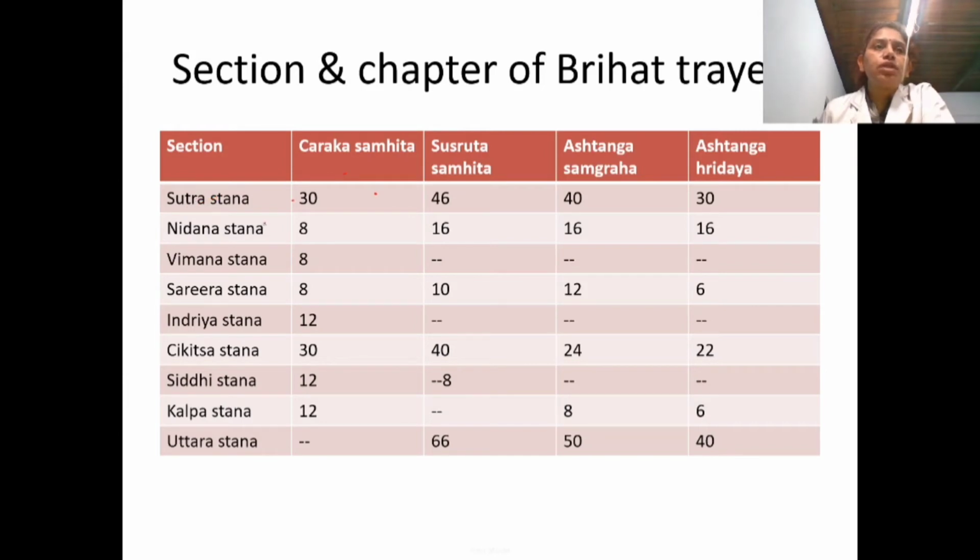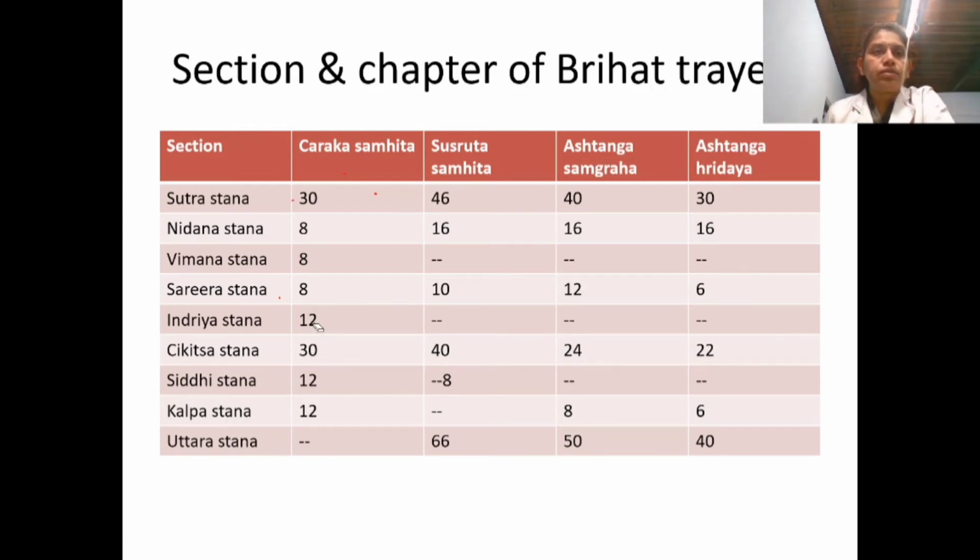Then the second section is the Nidana Sthana. It consists of 8 chapters. Then Vimana Sthana and Sharira Sthana also consist of 8 chapters each. The Sharira Sthana also has another name, that is Ashraya Sthana. In this Sharira Sthana, the main things about the body, Sharira, Atma, everything is mentioned. That's why it is called Ashraya Sthana. So Nidana Sthana, Vimana Sthana and Sharira Sthana of Charaka have 8 chapters each.